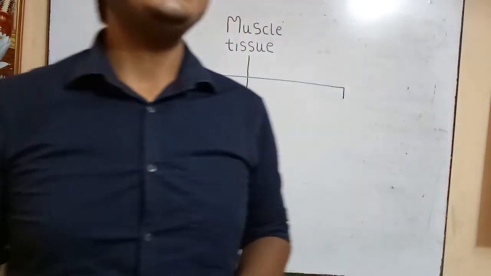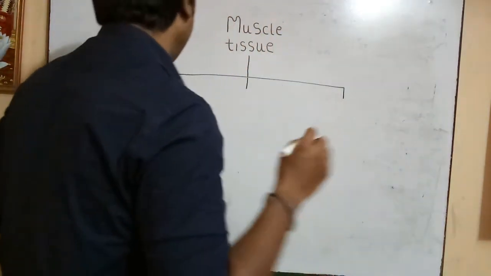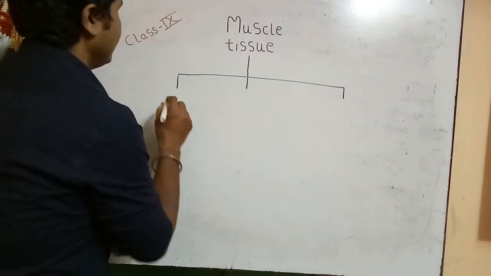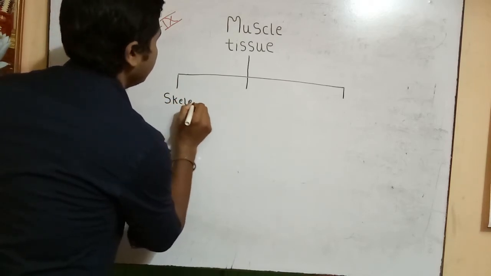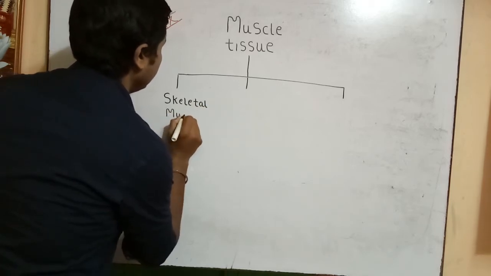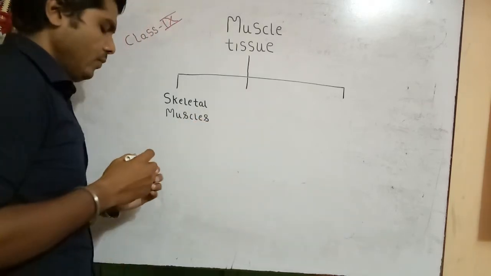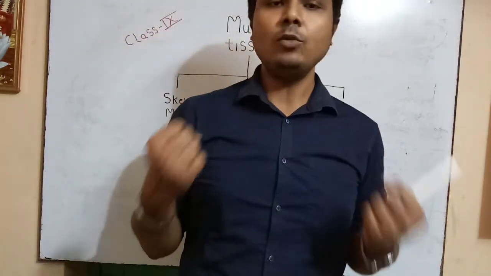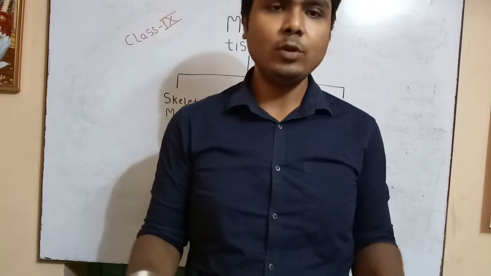Now let us understand the types of muscles. The first category will be skeletal muscles. Now, what is skeletal muscle? This is the muscle which you are mainly familiar with. Like, if I want to move my hand, I will move it like this. If I want to move my head, I will move it like this, and different body positions.